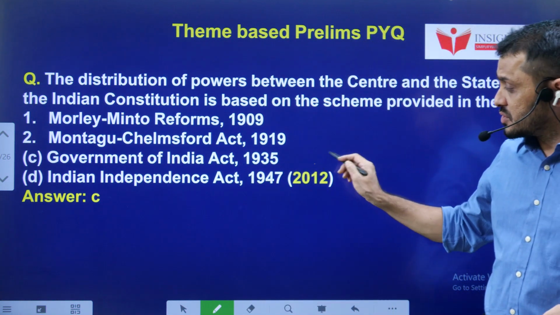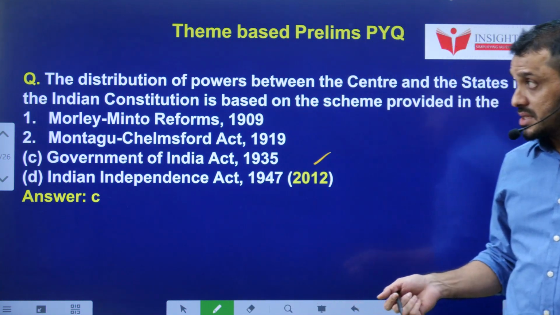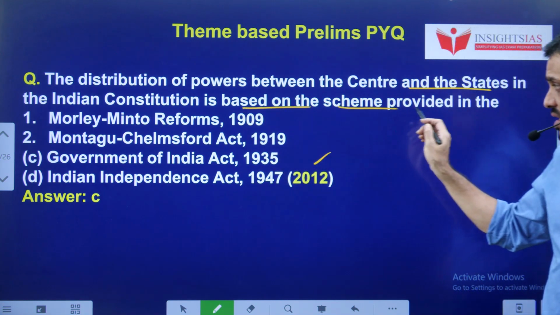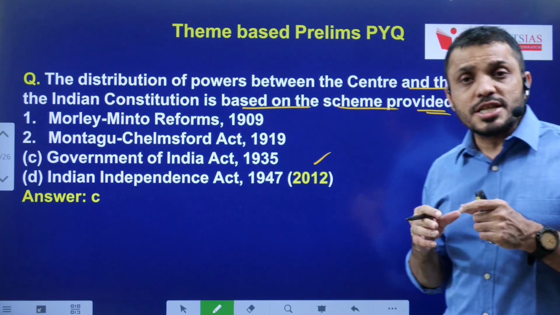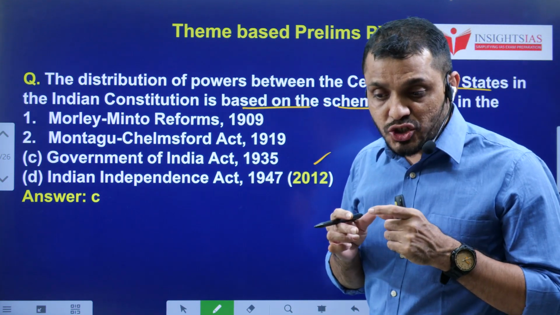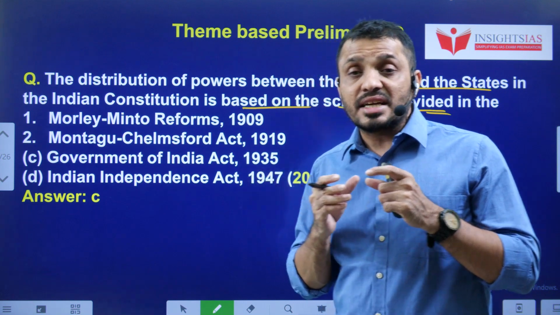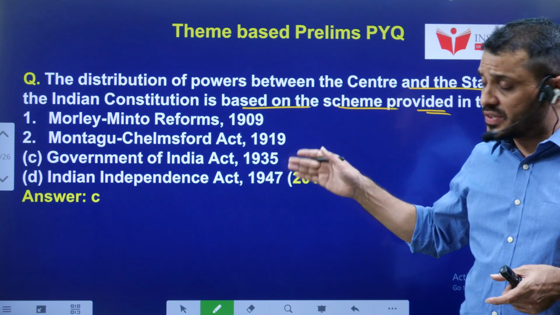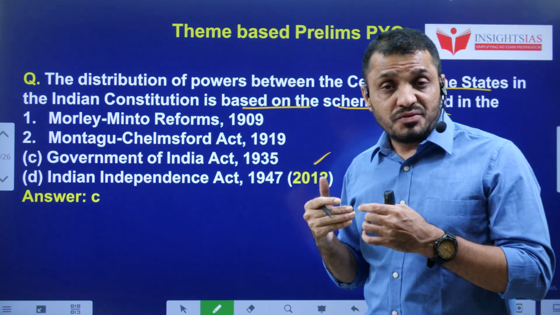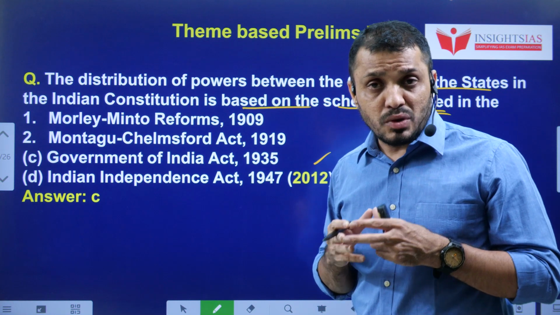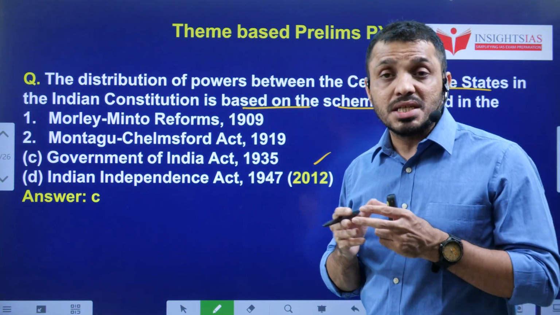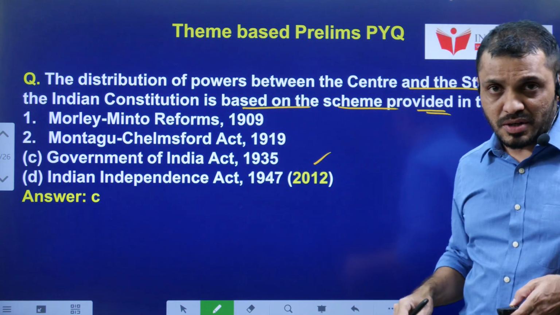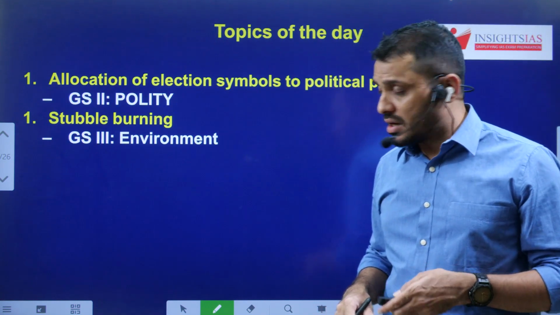This question is from the 2012 UPSC Prelims exam. The distribution of powers between the center and the state in the Indian Constitution is based on the scheme provided in which of the following acts. This question is mainly focusing on the federal nature of India. You know that the Government of India Act 1935 envisaged a federal form of government in India, but of course it was not realized because princely states were reluctant to join. So based on that theme, this question was framed. I hope you understood how the questions are being asked.